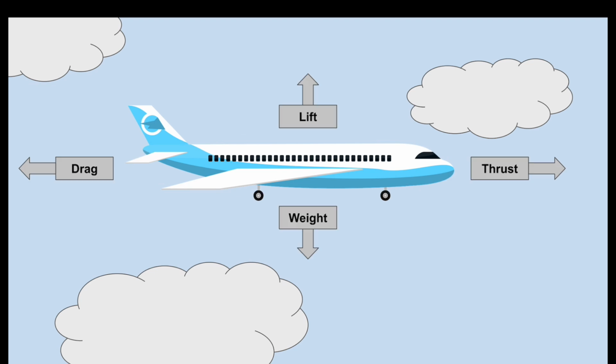In summary, there are four main forces that are important when learning about flight. These are weight, lift, thrust, and drag. As you can see, weight and lift act vertically, where weight is directed down towards the ground, and lift is directed up towards the sky. And for the horizontal forces, we have thrust and drag, where thrust points forwards and drag points backwards.